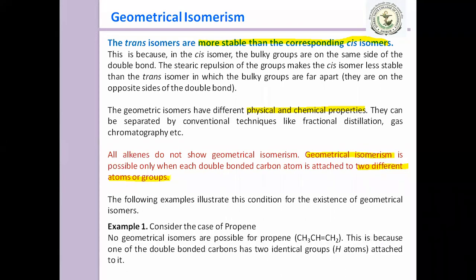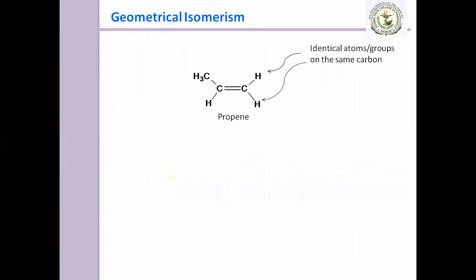In propene, no geometrical isomers are possible because one of the double bonded carbons has two identical groups, that is hydrogen atoms, attached to it. Here is the structure. From that it is clear that these hydrogens are identical and are attached to the same carbon, and that's why geometrical isomerism is not possible for propene. You can't consider it as cis or trans. Clear?